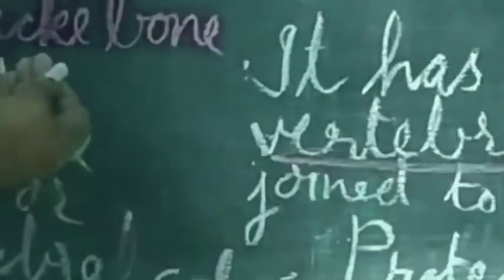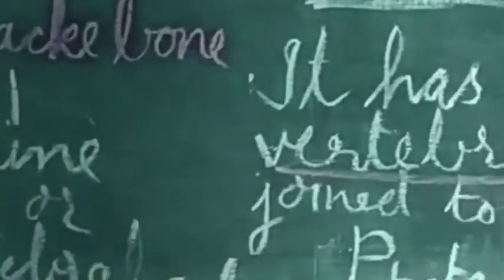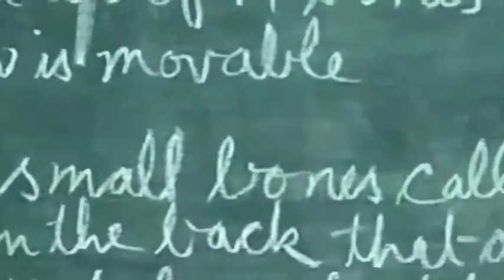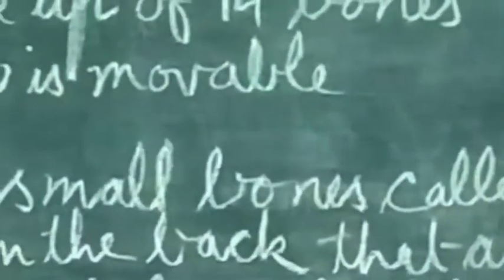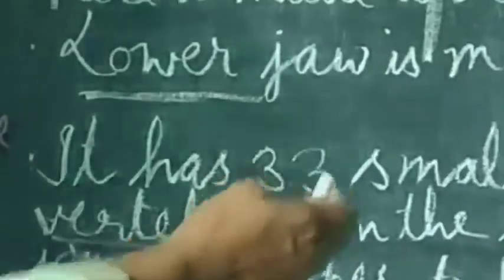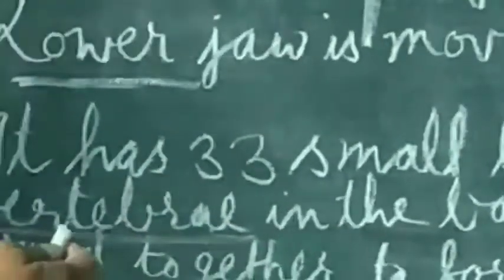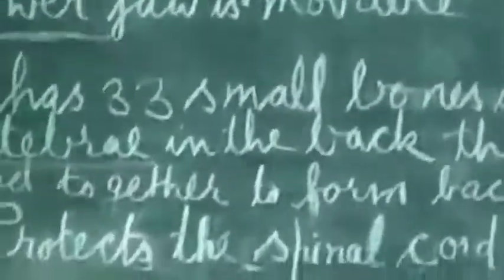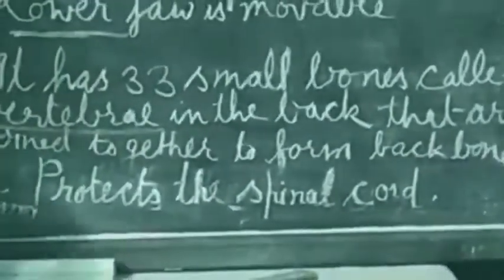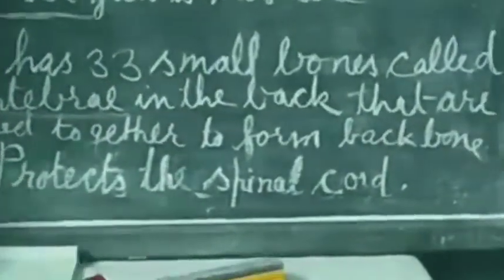Now first you have to understand what the backbone is. It is made up of 33 small bones called vertebrae. The vertebrae in the back are joined together to form a complete backbone. So, dear student, we can say it is a strong framework in which the spinal cord is protected.